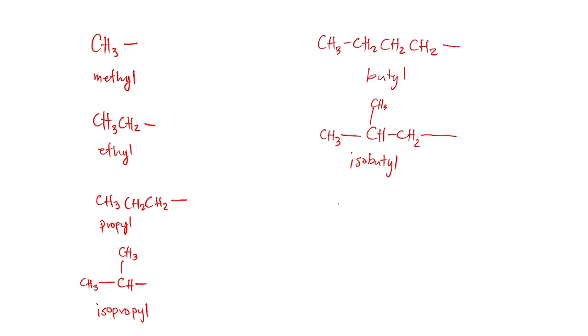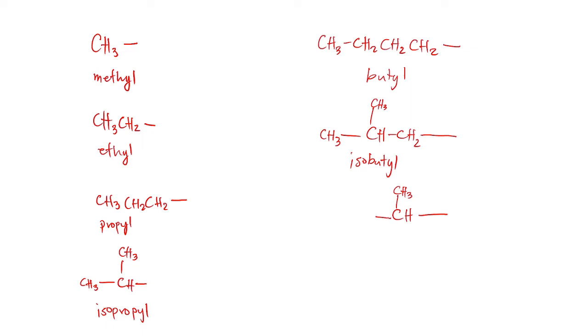And also, we can have what we call a sec-butyl. For the sec-butyl, this will be its structure. We will have our carbon that is attached to our parent chain. This carbon attached to our parent chain will have a methyl group attached to it.